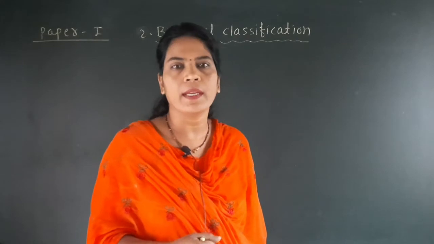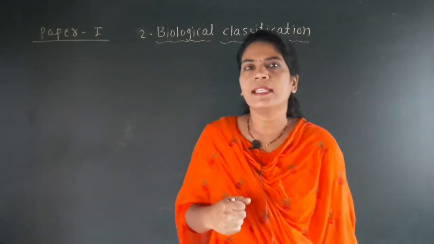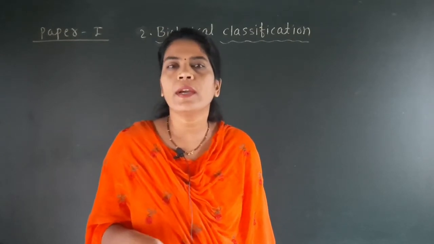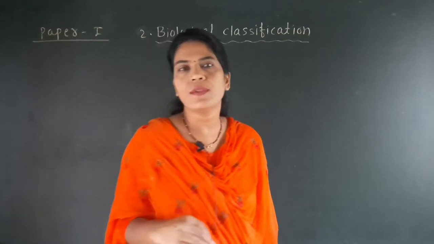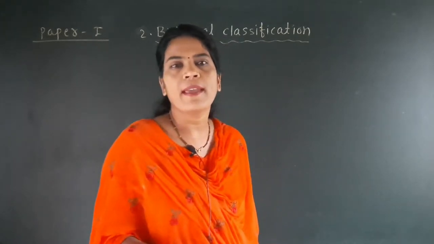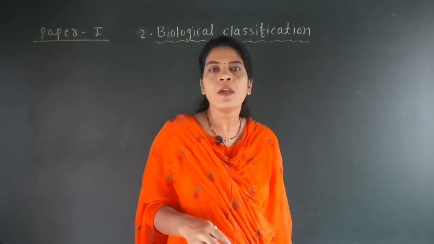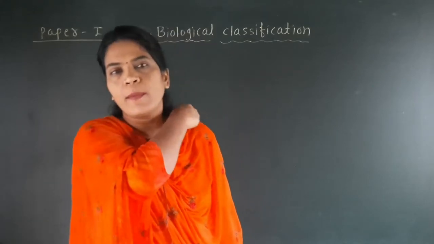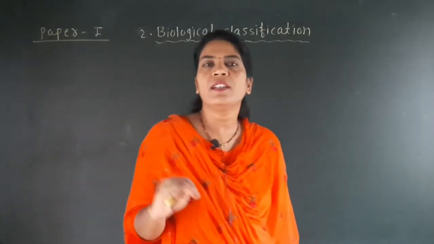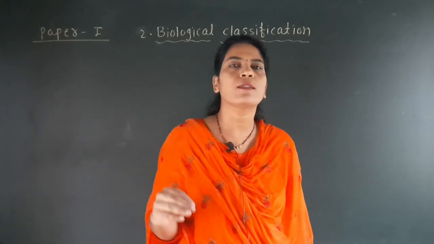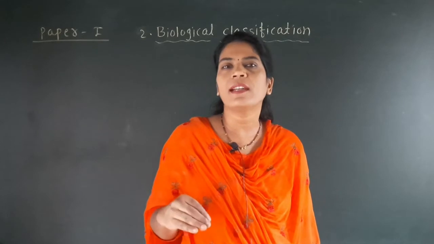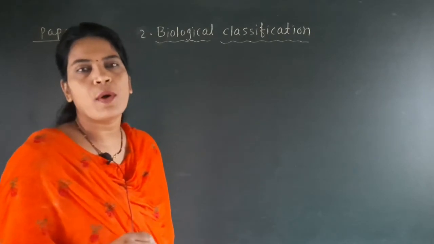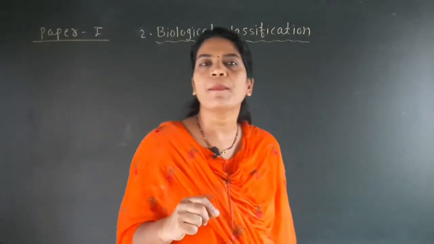We are discussing our topic biological classification, and in that we have started our point, that is the kingdom fungi. In the previous lecture we have seen the three groups of fungi, and those are the Phycomycetes, Ascomycetes and the Deuteromycetes. After completion of these three groups, some points are remaining from the group Basidiomycetes, but before that we have seen the different types of examples of this Phyco, Asco and the Basidiomycetes, and for that we have seen the trick, and that trick I am going to revise here because this trick is very important for understanding the examples of the different groups.